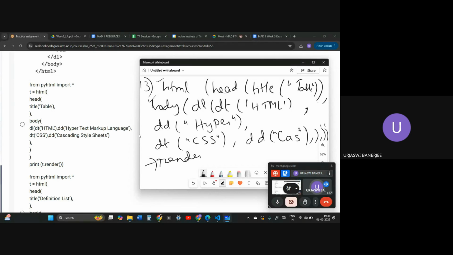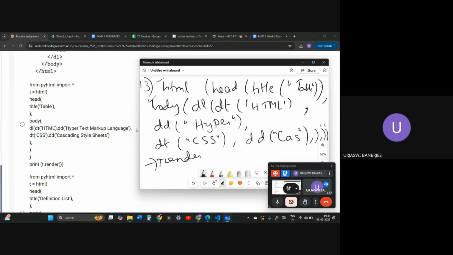So this is what we do. Like HTML, and don't think that the brackets closing, what we have done in the same line, they have done in the line next to it. They have just done it in individual lines. Basically we are doing it in the same line, they are doing it in the next to next line. So don't worry, just try to match it with the options.